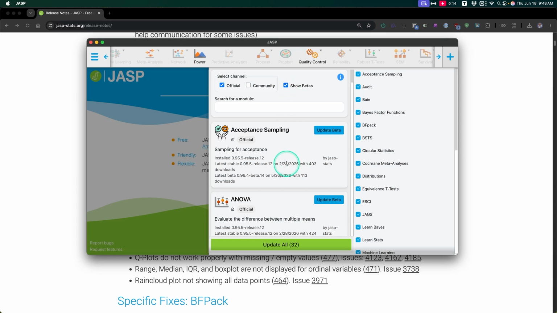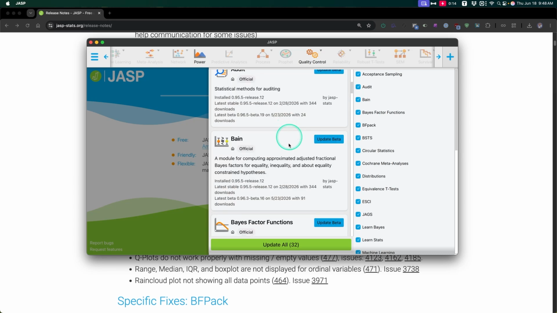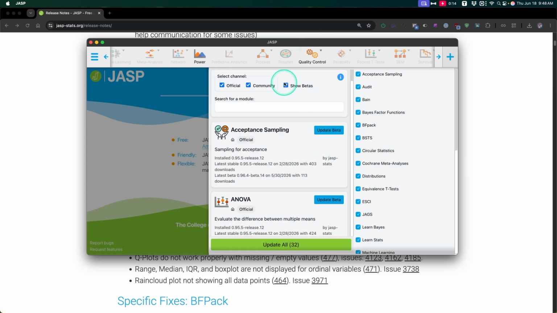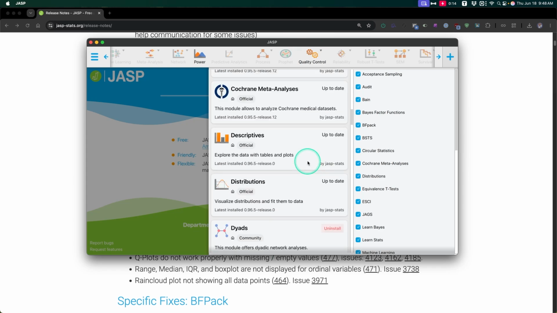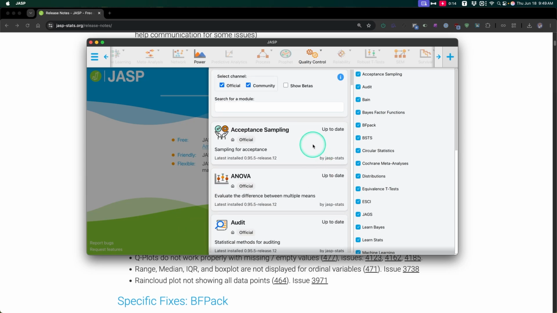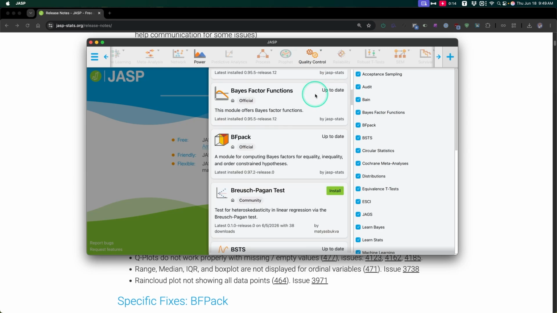But we can go back to show betas, we can show community, and we can update all, and it will just download everything. And again, it will include the most recent beta. If I don't have show betas checked, it won't give me the information on that, right? So just to point out, because with these new releases of the JASP program, I like to highlight things that have changed. And then of course, we saw last time, search for a module. I have community selected. I'm going to leave the betas off for now. If you want to use those betas, go for it.